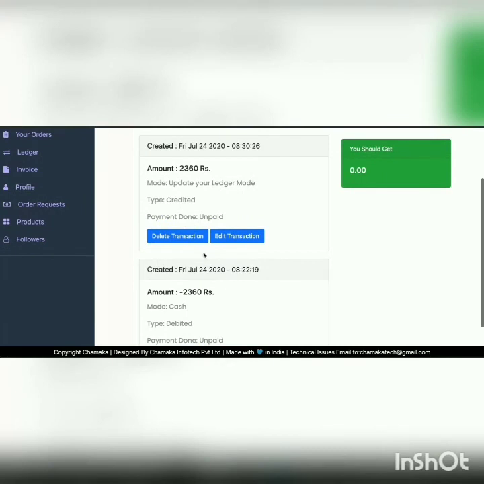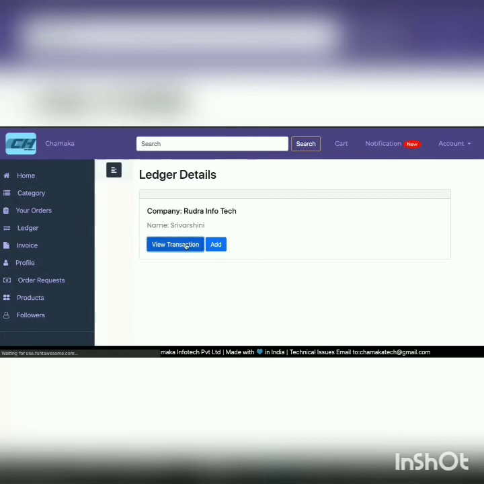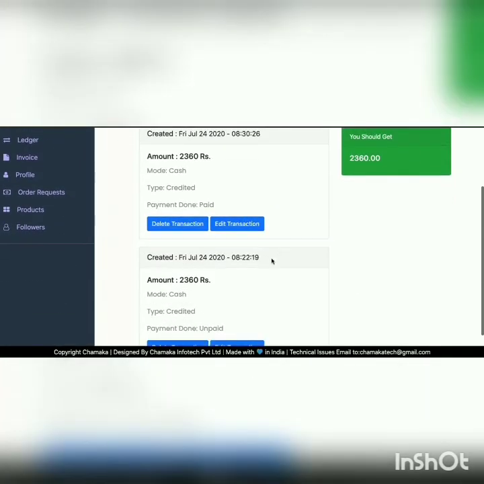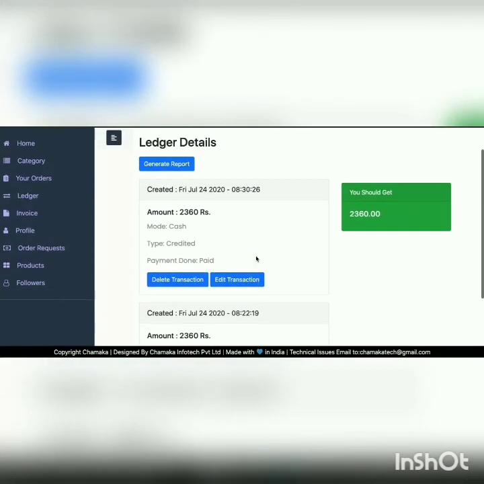The next one, I again edit the transaction, that was also by cash, but this is paid and that is credited. So I give submit, and then if we see the transaction, since one thing has been paid, we don't need to get that money again. So that would get reduced from this you should get amount. So only the money for this unpaid product, that is for the scarf, 2360 will be paid to you. So you should get only 2360 from this company.